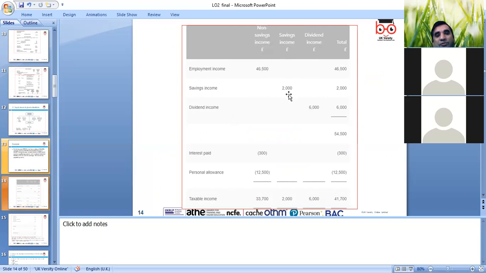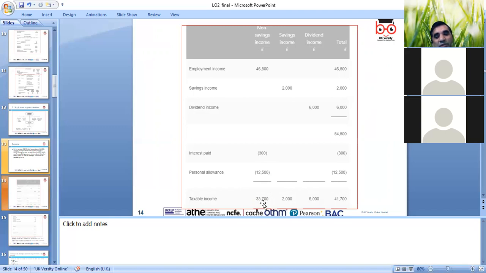Savings income we have 2,000. Dividend income we have 6,000. Interest paid, that's 300, and 12.5 paid. So total taxable income from non-savings income, that's 33,700.